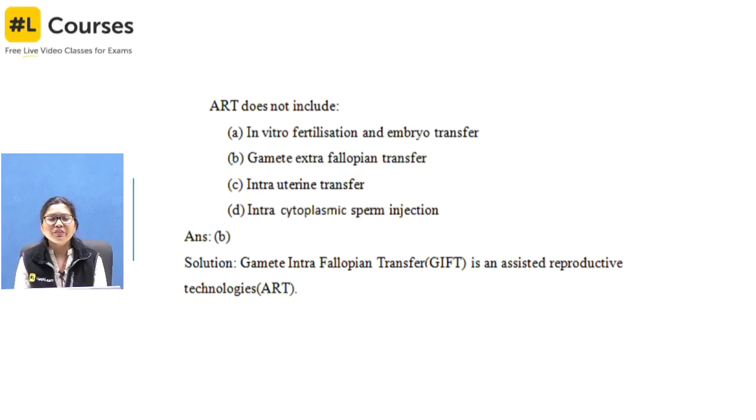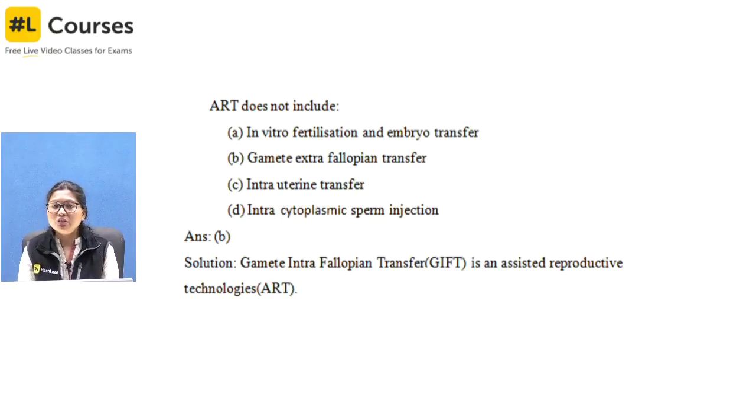directly on your screen there is a question. Why this question? Because we are not going to do the recap of the previous chapter, because it was reproductive health, which was from a different unit and a different grade. Now it is all NEET. But the CPP question which was given to you, in which most of you have gone wrong, was: ART does not include. ART is not the art which you draw, it is assisted reproductive technologies. What is that? Assisted reproductive technologies, that we focused on in the previous class.